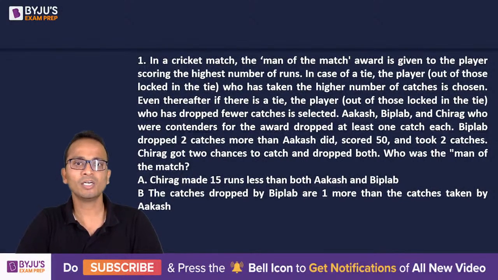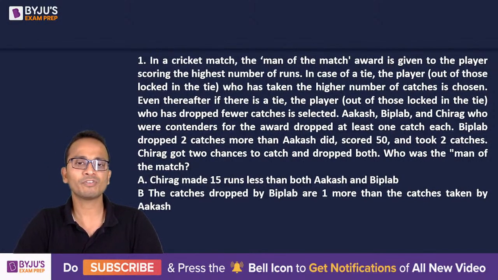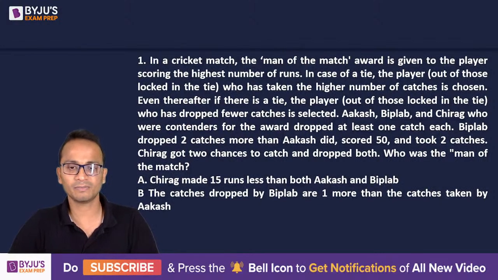Akash, Biplab and Chirag, who were contenders for the award, dropped at least 1 catch each. Given Biplab dropped 2 catches more than Akash did, scored 50 and took 2 catches. Chirag got 2 chances to catch but dropped both. Who was the man of the match in this game? Statement A: Chirag made 15 runs less than both Akash and Biplab. Statement B: the catches dropped by Biplab are 1 more than the catches taken by Akash. So compile all the information that is given to you and then get me an answer.